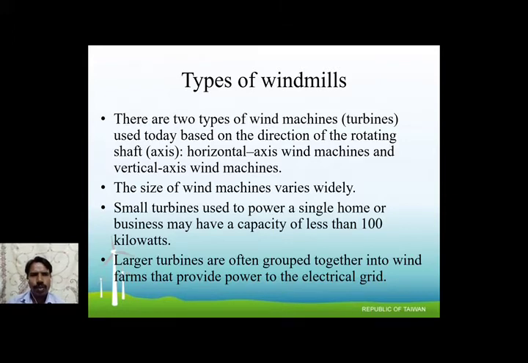A small turbine is used to power a single home or a single business. Large turbines have a capacity of more than 100 kilowatt and are often grouped together to form a wind farm to provide power to the electrical grid. The electrical grid is connected to our local power supply. We can use that type of energy.